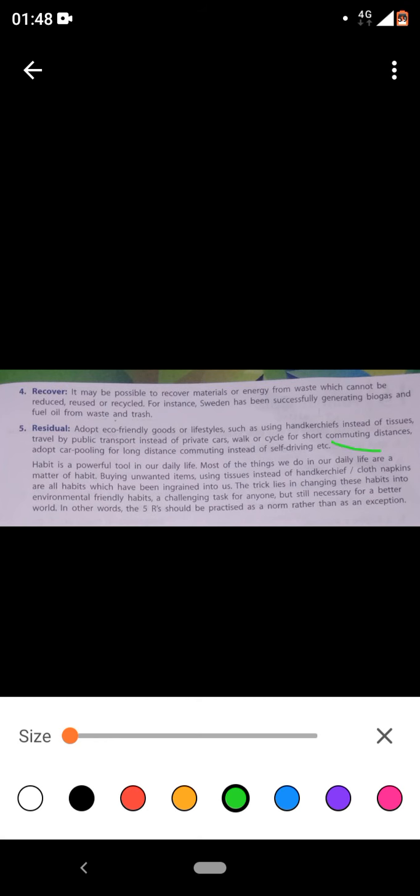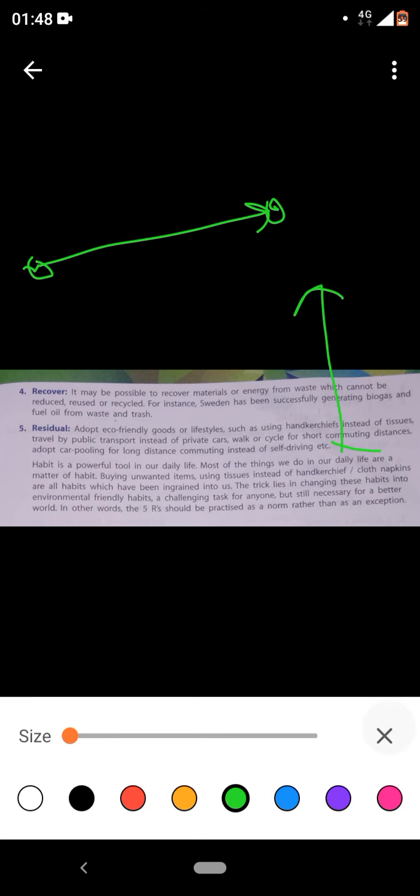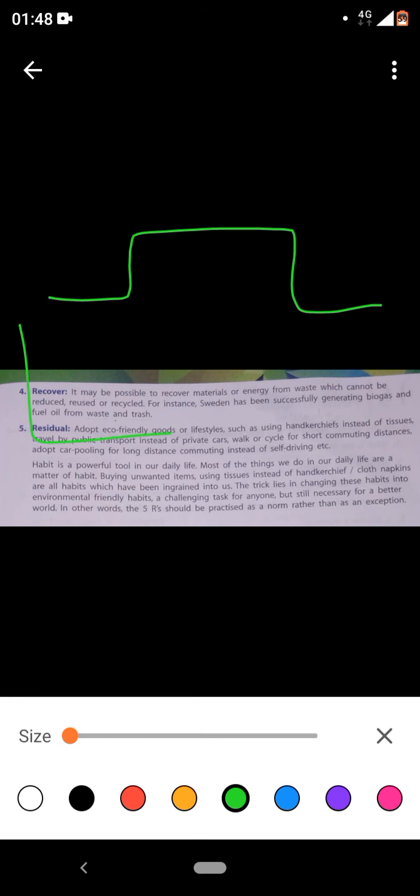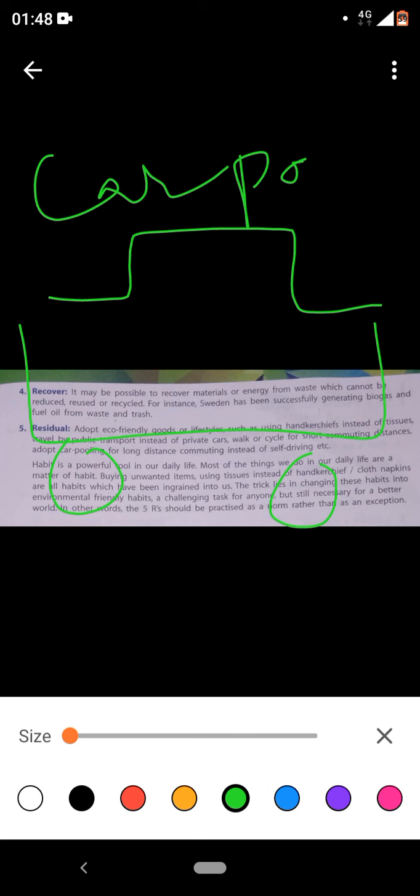Are we clear? Also, walk or cycle for short commuting distances. What do you mean by commuting? Moving from one place to another. This is what commuting means. Adopt carpooling. Carpooling is the same. You have a 5-seater car, so you can give a lift to all the people in your society who are going the same way, instead of using your own car. We do pay for it, but it will save your time, your fuel, and the environment, right?